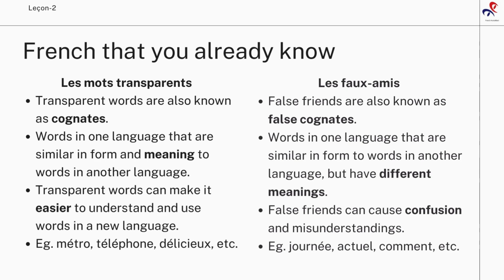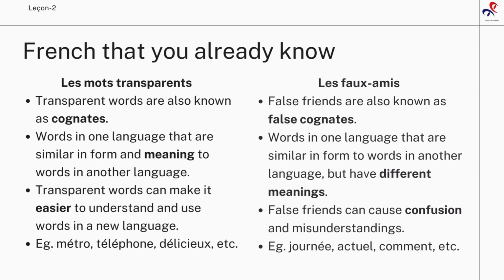Now let's move on to the false friends. These words are the opposite of transparent words. False friends are also called false cognates. And these are the words in one language that are similar in form to words in another language, but they do not have similar meanings. They have completely different meanings. So these words can create confusion and misunderstandings and can make it more difficult to learn a new language.